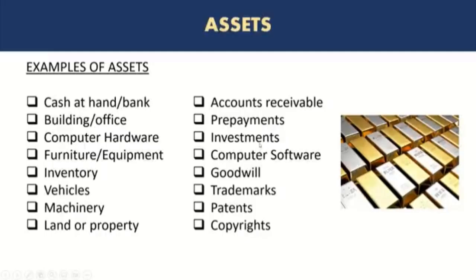Investments, so if the company has invested in other companies, the shares, or invested in bank or invested in metals such as gold, silver, all of those investments are also assets because they will convert into money or cash. Computer software is going to be utilized by the business. So an example would be the implementation of ERP, for example, SAP or Oracle Financials. Any ERP, any computer software that the company purchases can also be considered as an asset. And then we have some other categories of assets.